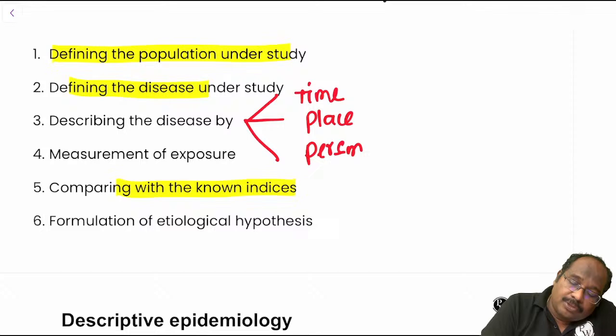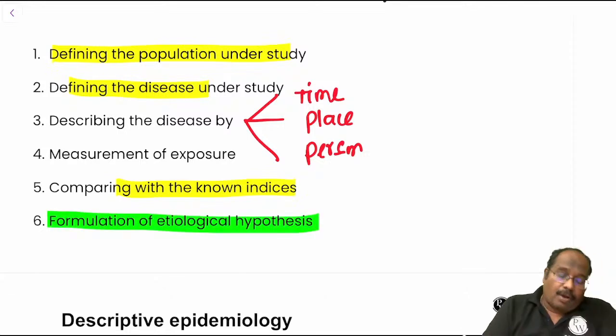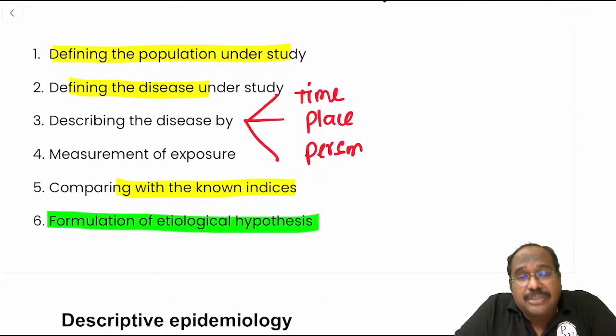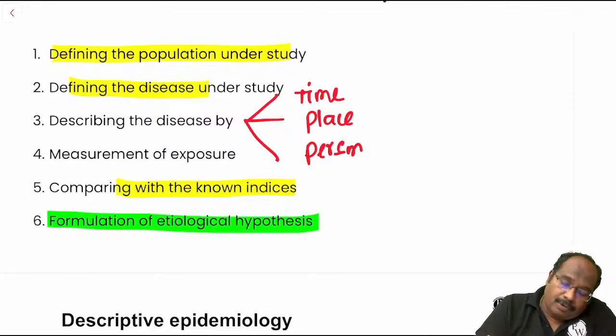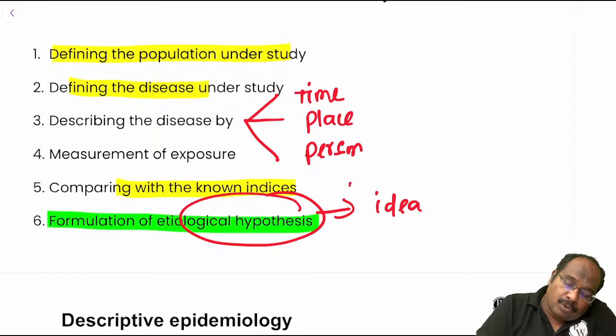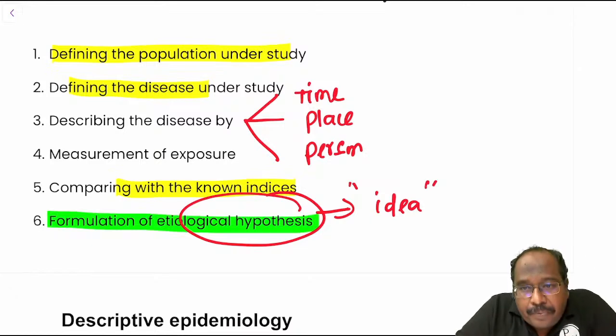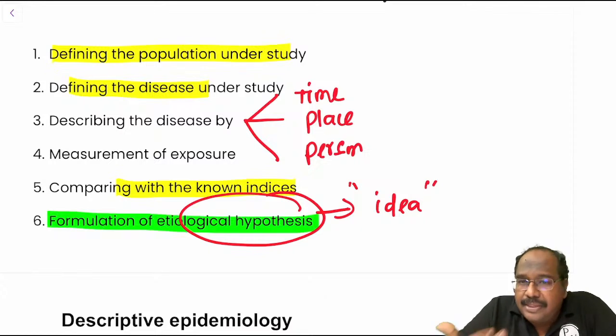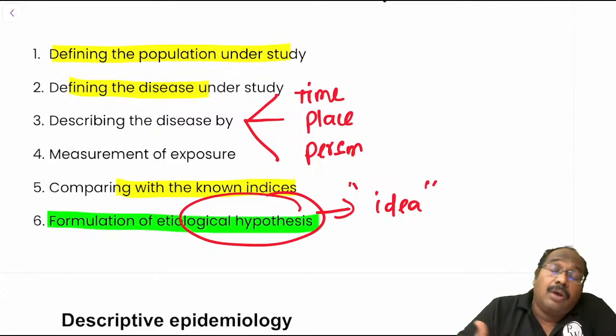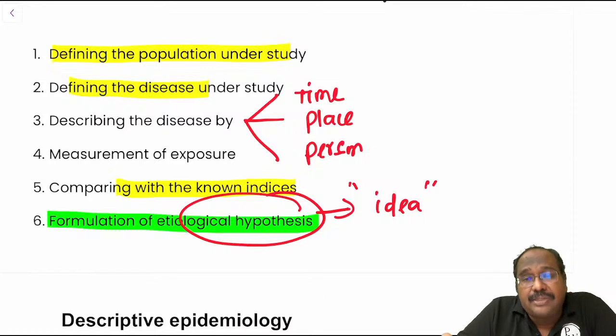And the last and most important step is formulation of hypothesis. Hypothesis means idea generation. You are going to formulate the etiological hypothesis. Smoking causes lung cancer. Prolonged use of screen time can affect the speech of the baby. Prolonged social media usage leads to reduced performance in exams.